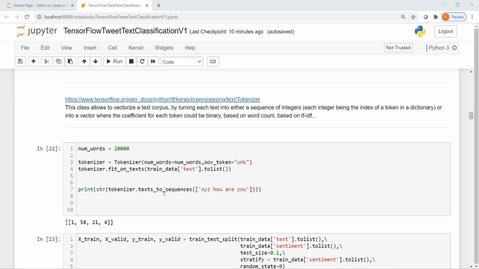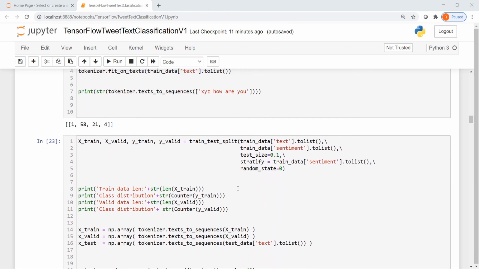And I convert it into a sequence; the output is a sequence of indexes. And if you see over here, XYZ is an out of vocabulary word, and hence the index is 1, and then you have different indexes for the different words. So this is how we convert a text to a sequence.